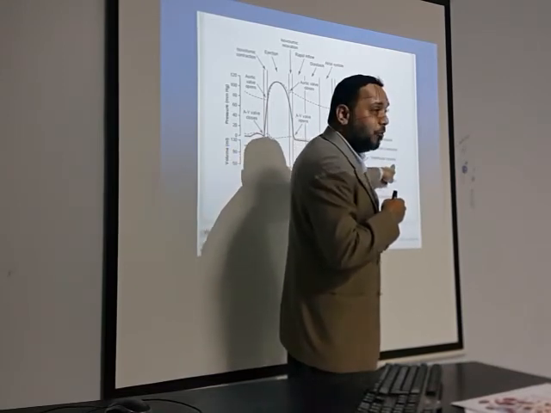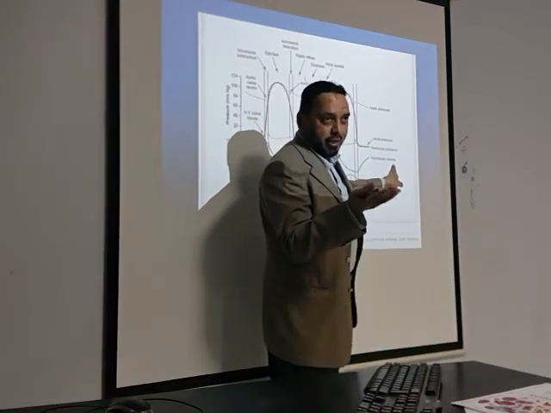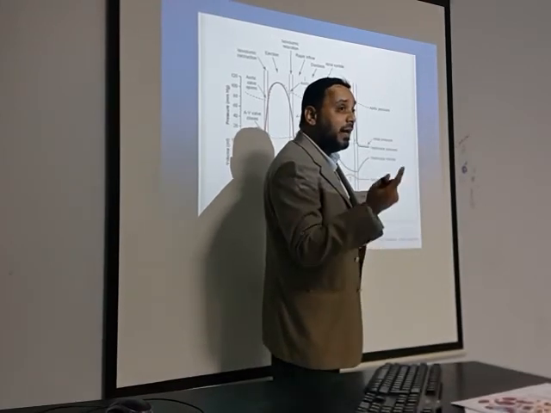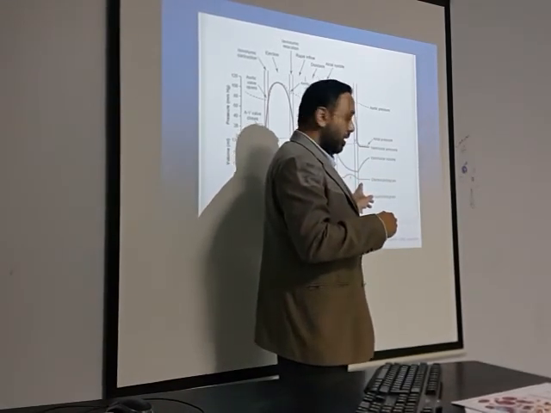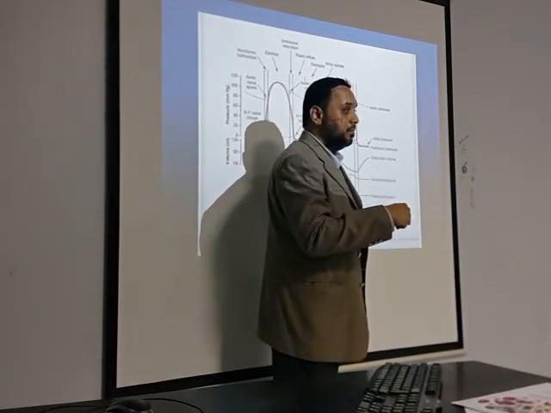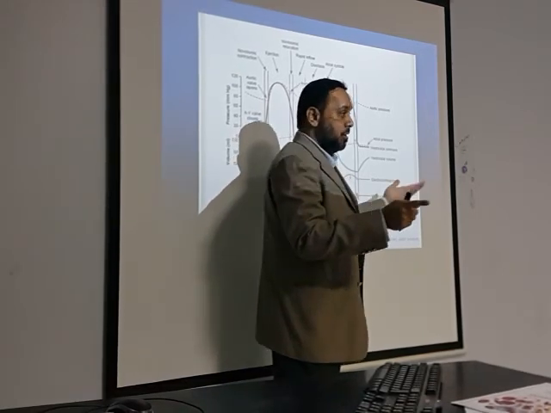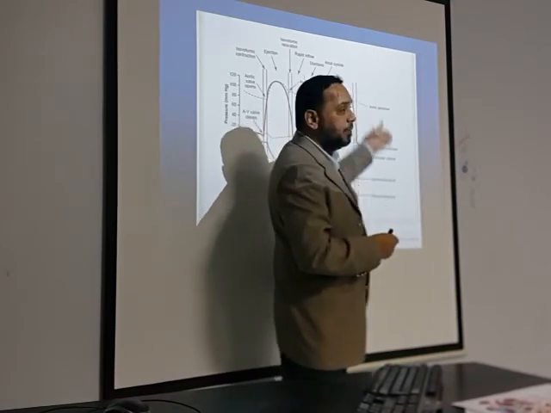It shows the ventricular volume, because you know pressure and volume are related to one another, isn't it? It also shows you the electrical changes occurring in the heart, the ECG. And it also shows you the sounds being produced, the first heart sound and the second heart sound, which is done using the phonocardiogram. So it gives you the complete picture.